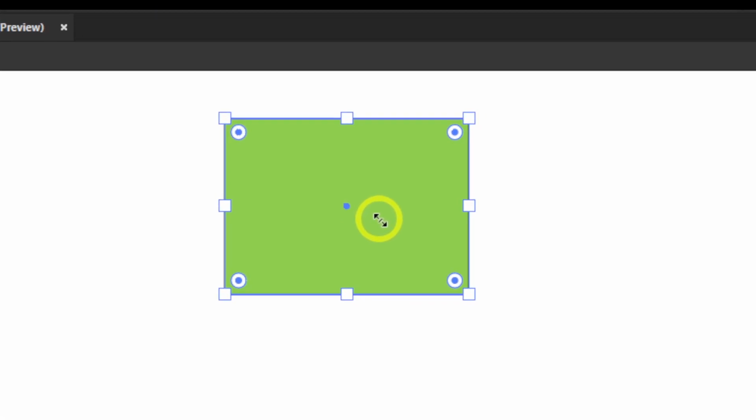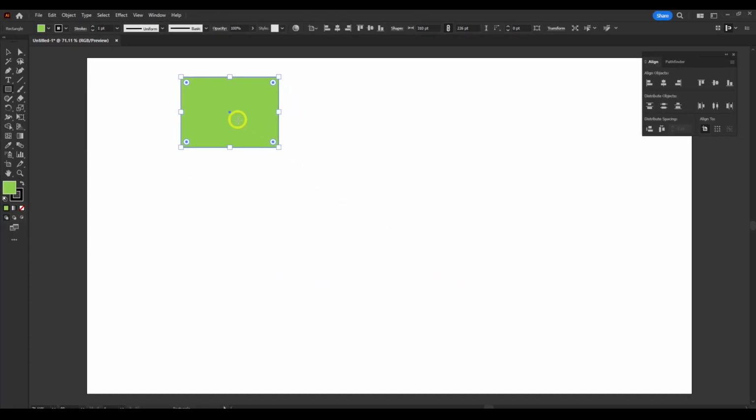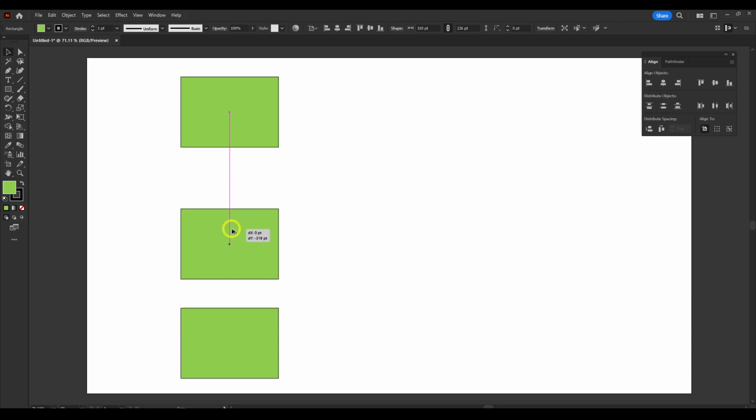Now I'm just gonna hold Alt, and then I can hold Alt and even Shift at the same time, and I can create a copy. Hold Alt again, and now we have 4 rectangles here. And I'm going to show you how you can use this.